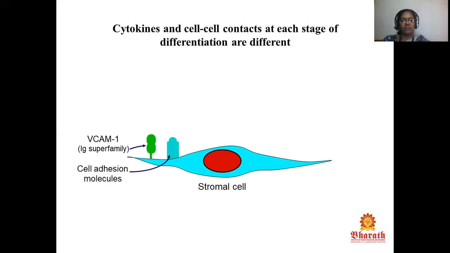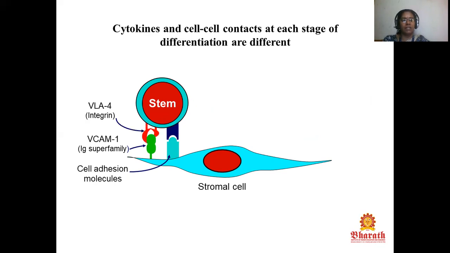On the stromal cell, the green color is VCAM-1, an Ig superfamily cell adhesion molecule. The stem cell attaches through VLA-4, an integrin.